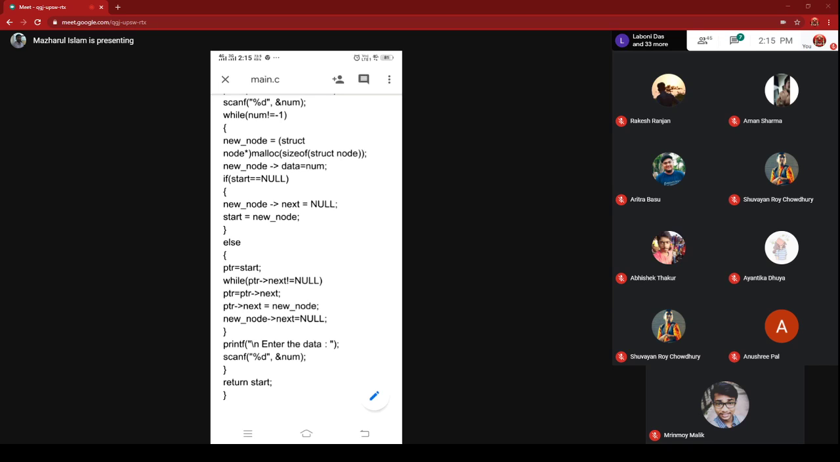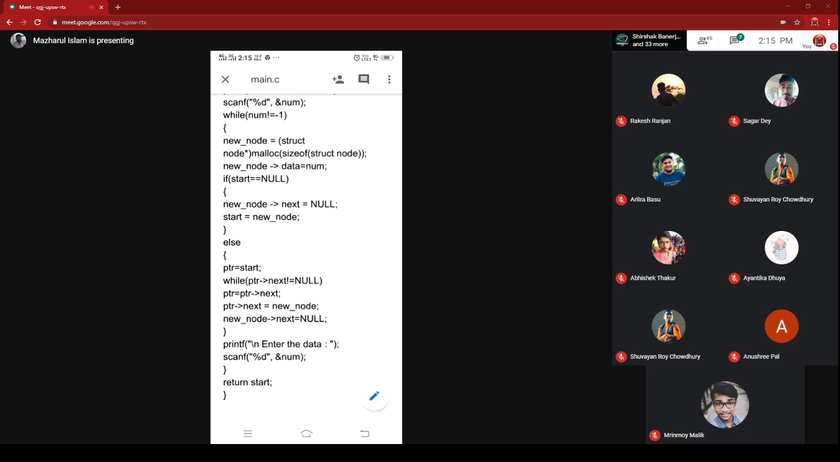New underscore node equal to struct node star malloc sizeof struct node semicolon. Yes, sir. So this line will create a node. That node's address is now taken at new underscore node. So your purpose is to connect this newly created node to the existing linked list. Now in the very first situation, there is no existing linked list. That means start equal to null.